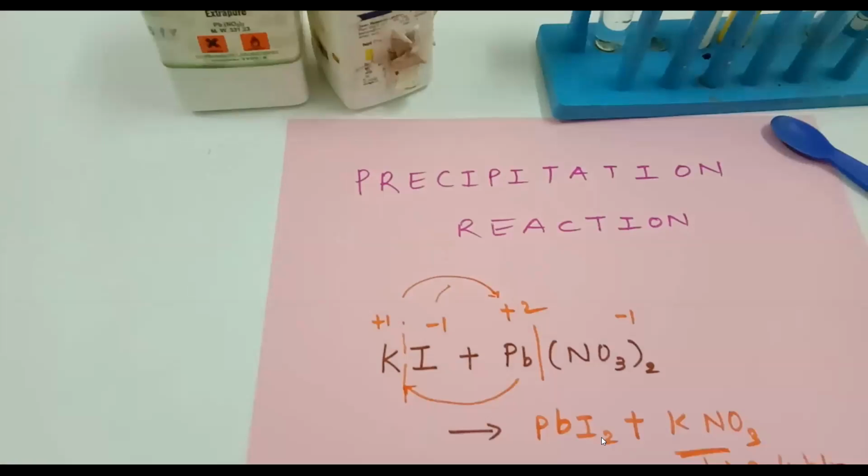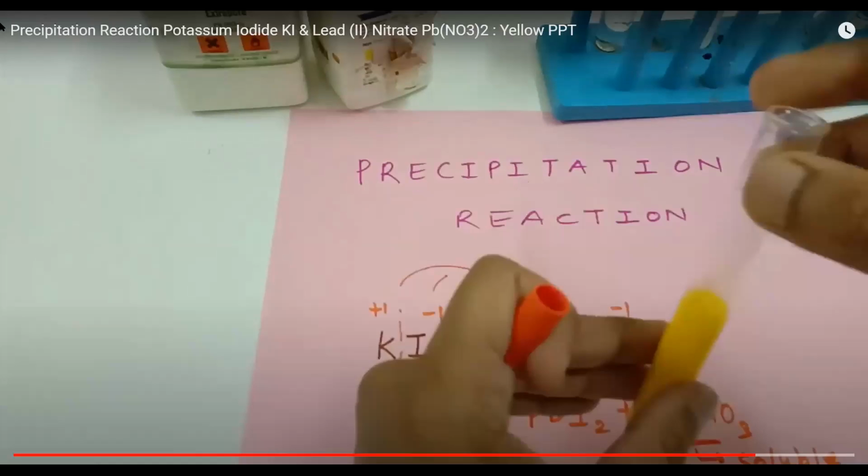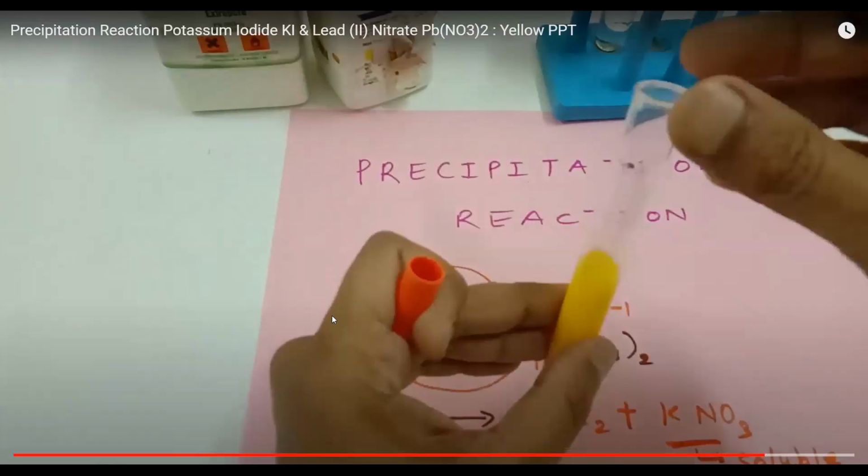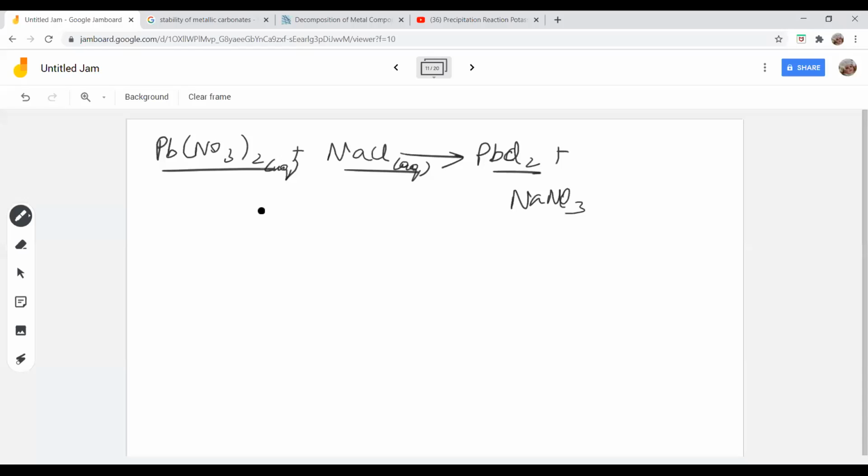So next class, I'll teach you about the different solubility of the salts and then we'll end this chapter. Clear? Do you all understand, students? So how do you say that this is soluble, the other is insoluble?